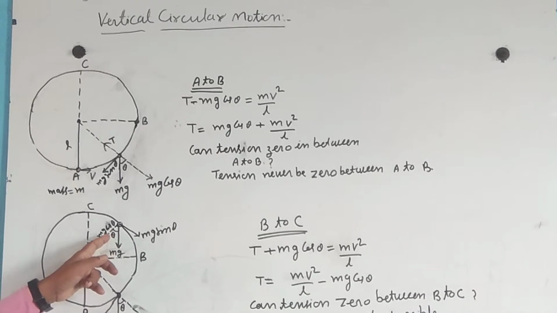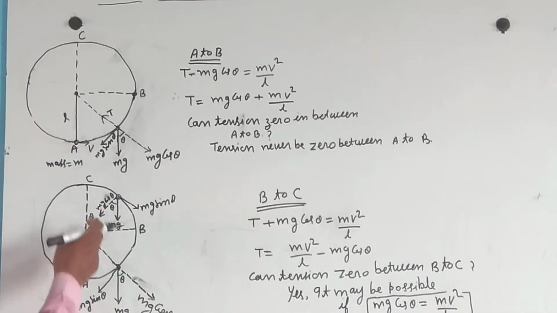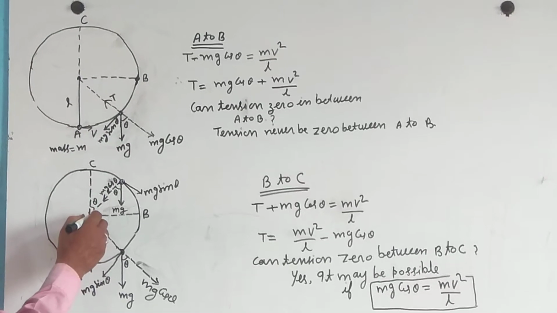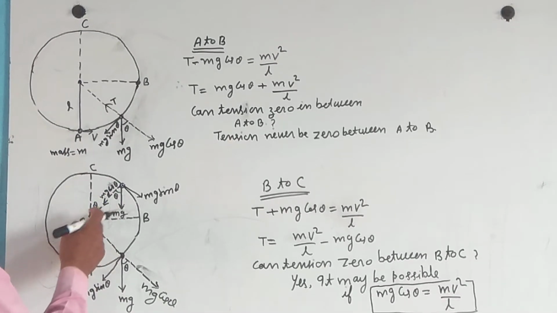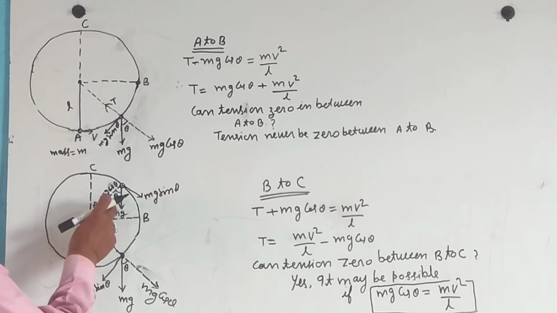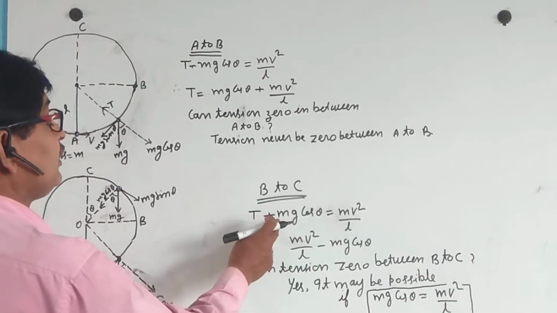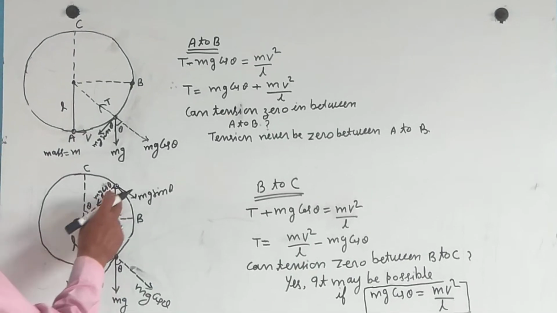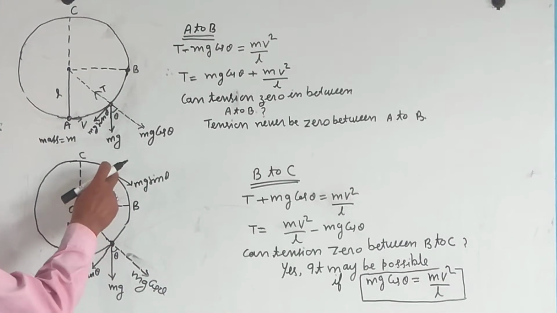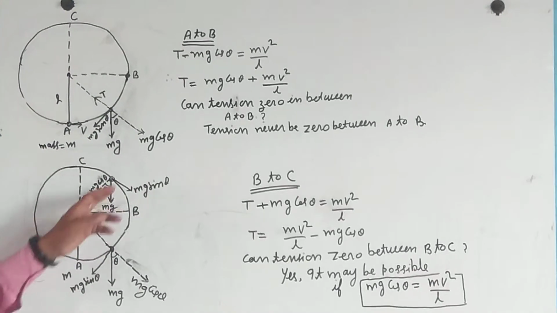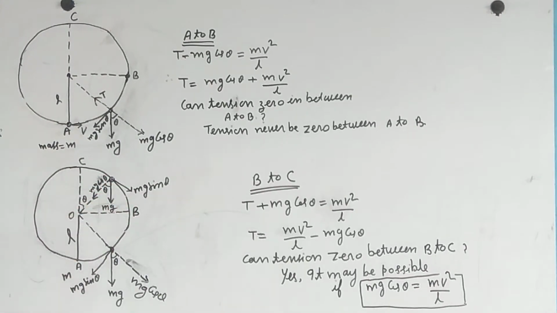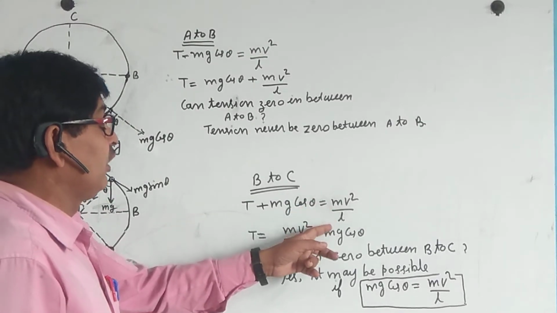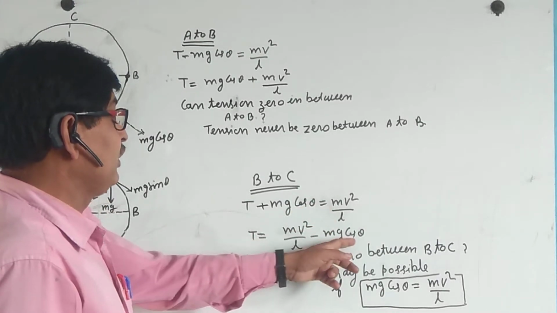Tension also acts toward the center of the circular path, so the tension and mg cos theta are both added: T plus mg cos theta is equal to the centripetal force, mv square by L, so that T equals mv square by L minus mg cos theta.